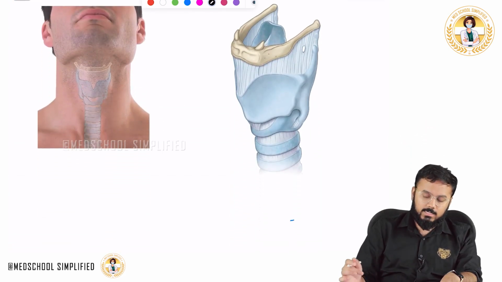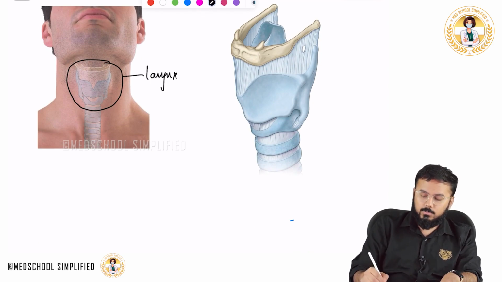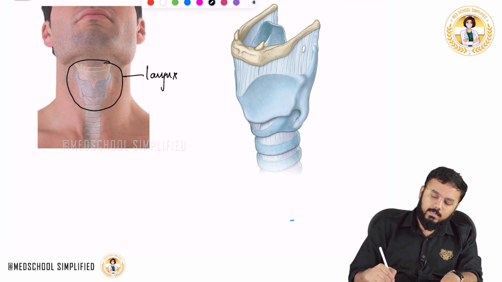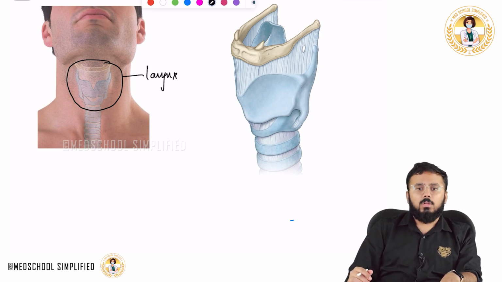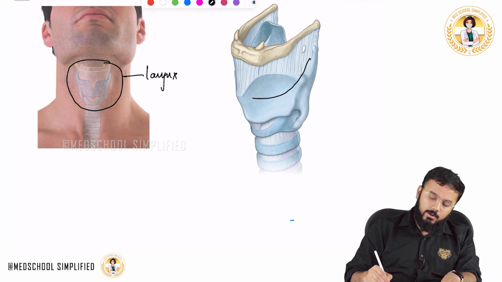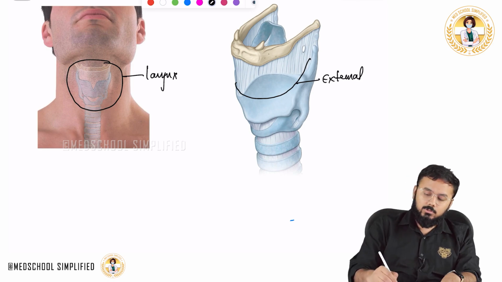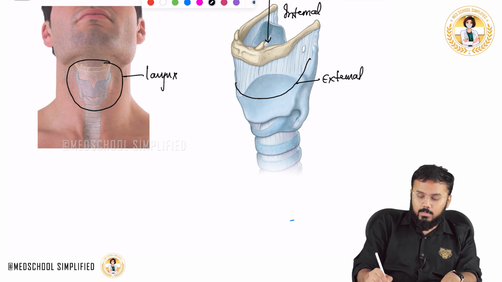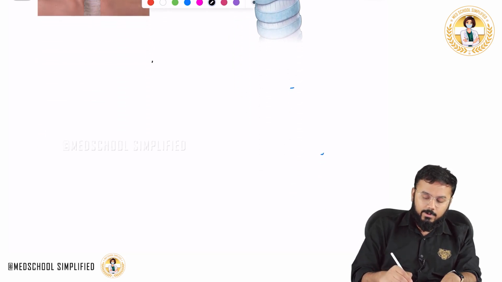So this picture, if you can see here, is the entire picture of your larynx. Can I tell that the larynx has some cartilages? These cartilages of the larynx are responsible for voice production. We will understand these cartilages when we look at the internal cavity of the larynx. Whatever you can see right now is the external surface. The cavity which you can see inside is called the internal cavity of the larynx.